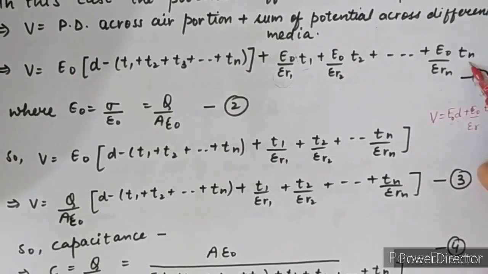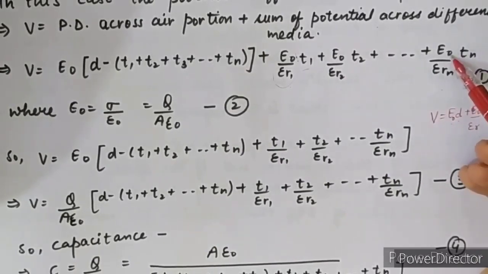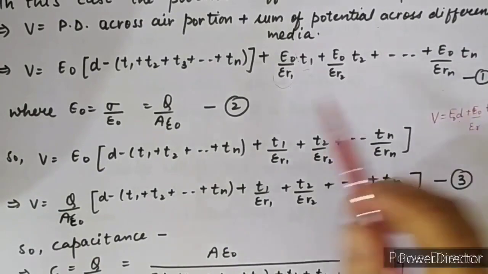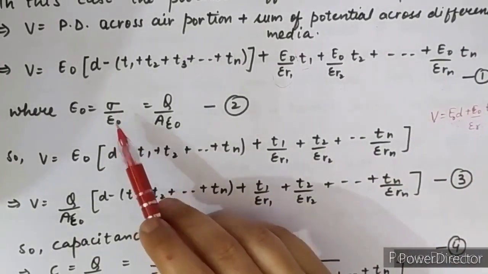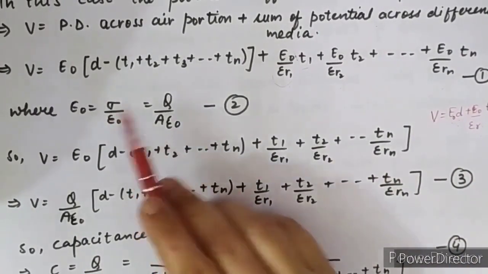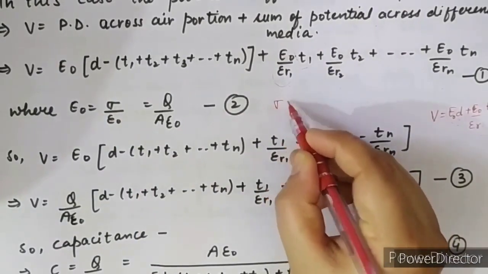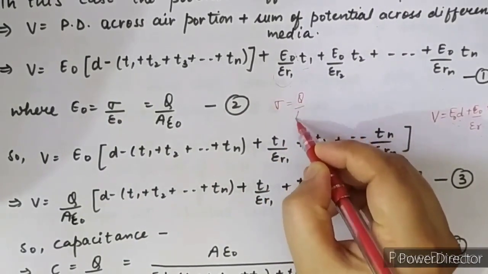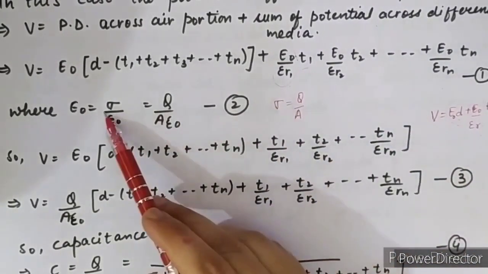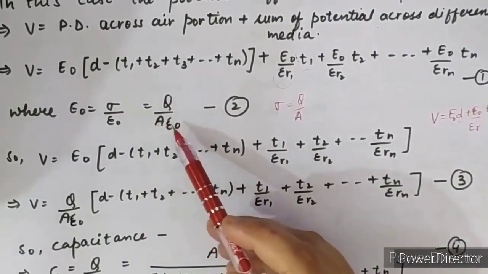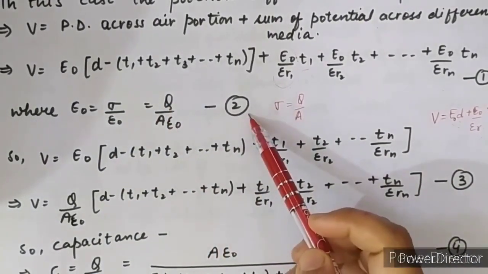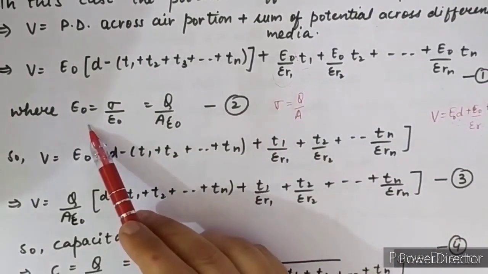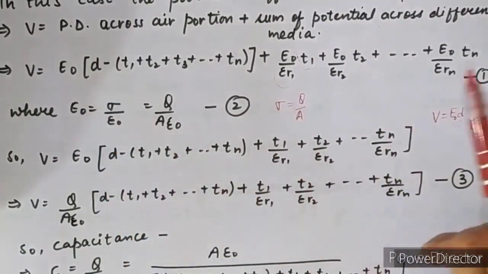We know the value of E naught. What was the value of E naught? Sigma upon epsilon naught, where sigma is the surface charge density. Sigma is equal to charge upon area. Put this value in this equation: Q upon A epsilon naught. This is equation number 2. Put the value of E naught in equation 1.